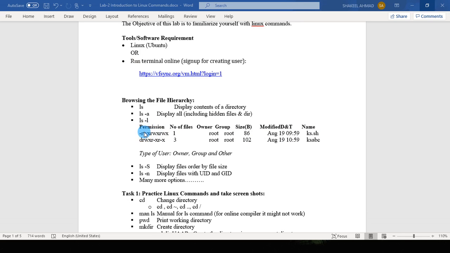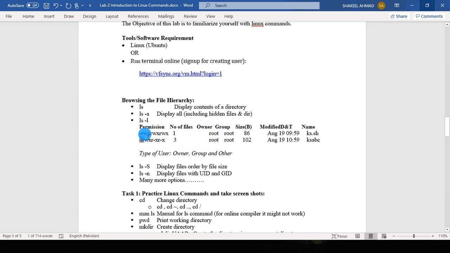We can divide permissions in three sections. The first character shows whether this is a file or a directory: a dash shows that this is a file, and d tells us that this is a directory. The remaining section tells us about the permissions set by the file owner.